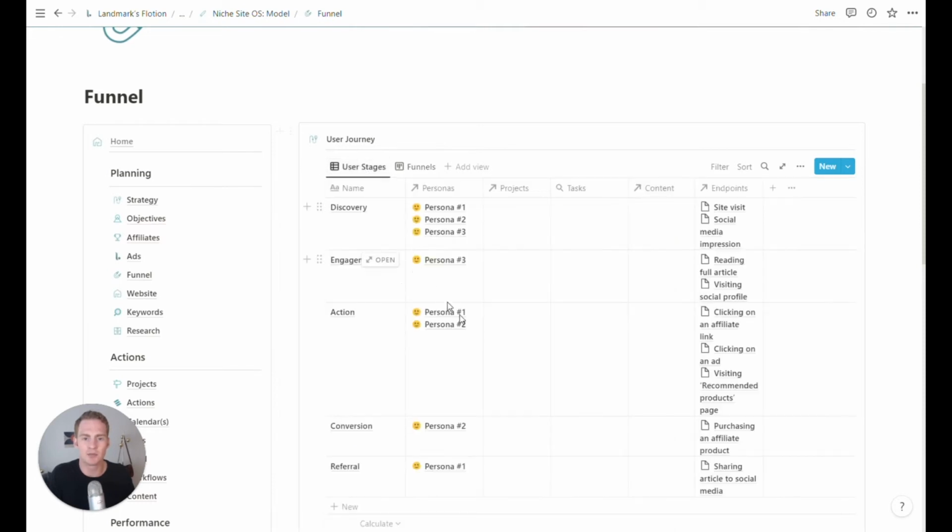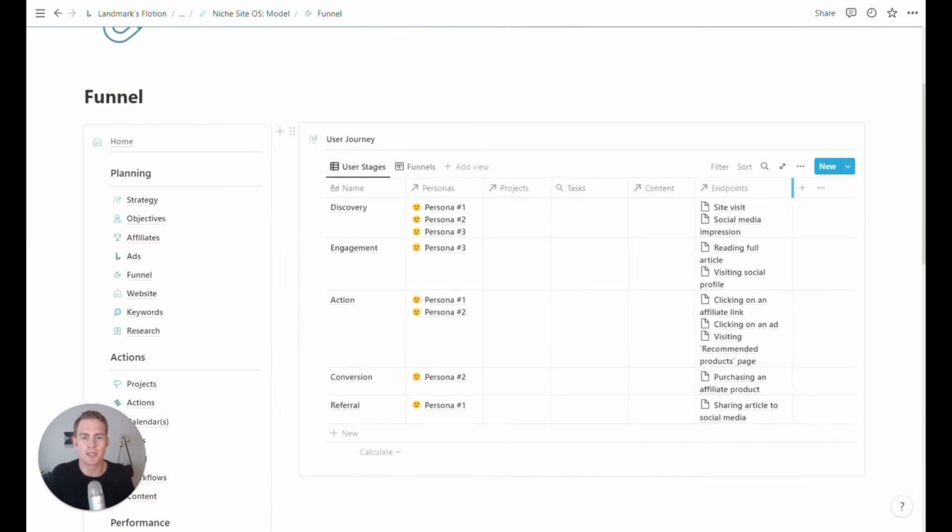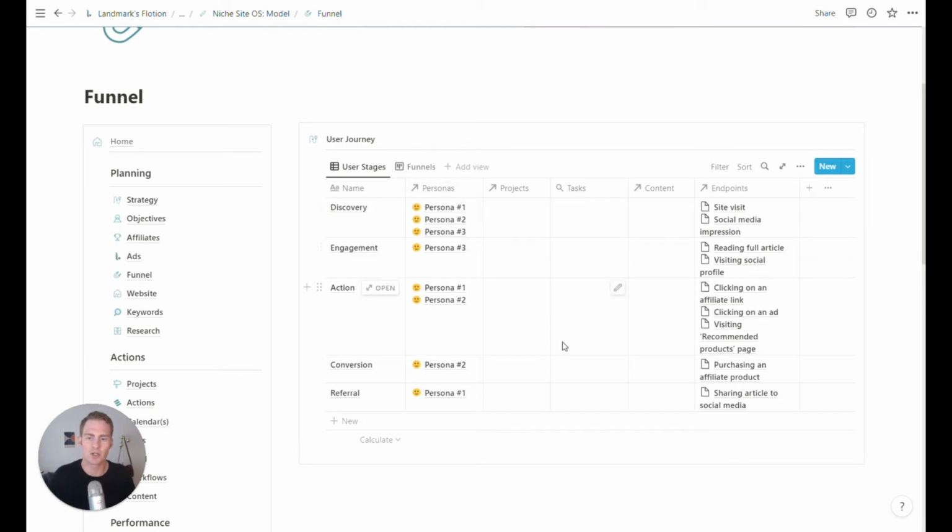So if we go to this table view, you can see some more detail about the stages of the user journey. So for this example, we just have kind of a discovery stage where they come across any of our content, and the endpoints for that might just be as simple as a site visit or a social media impression. We work down through the user stages till we get to a conversion, and this might be purchasing an affiliate product and then referring. That's a step after purchase. Maybe they share one of our articles. Maybe they join our mailing list and they share one of our newsletters to their list as well.